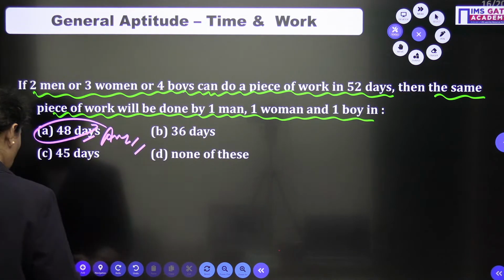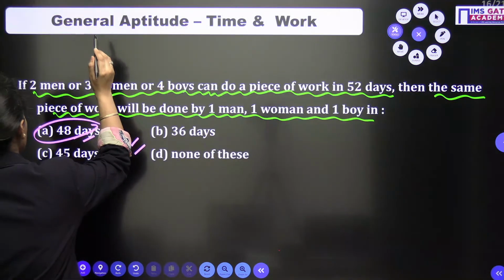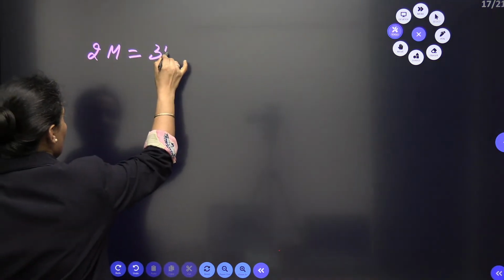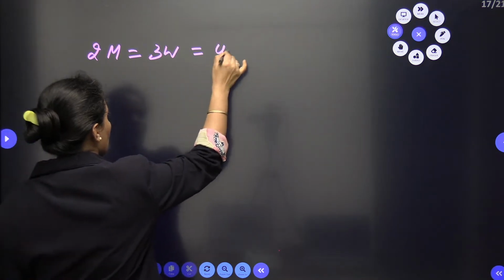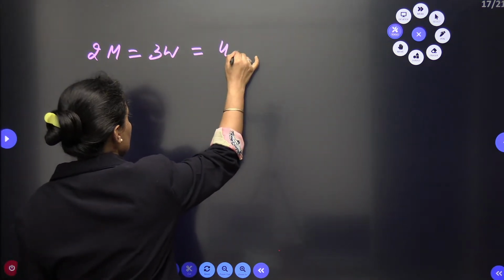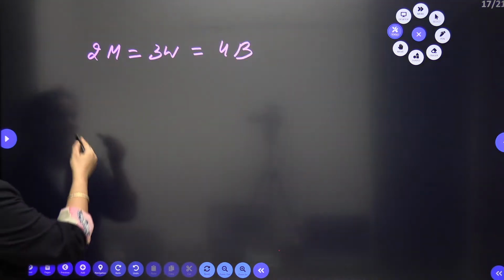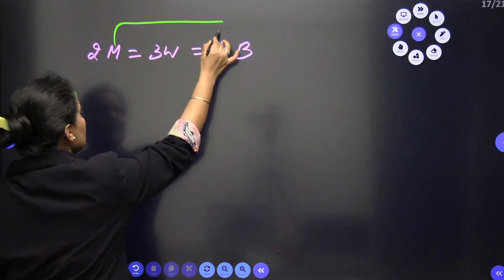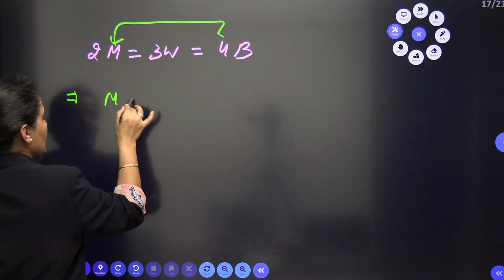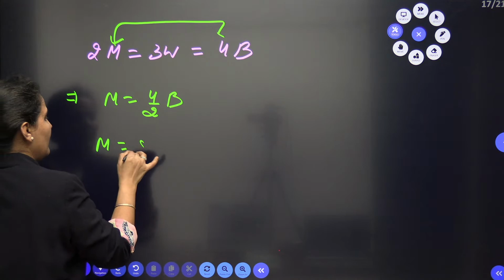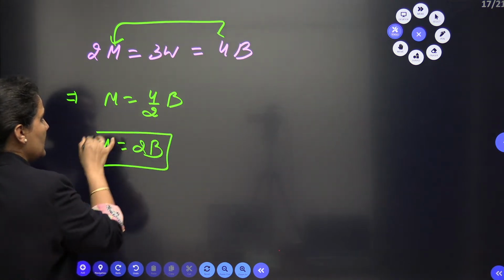Okay, let's check it out here. First of all it is given to us 2 men is equal to 3 women is equal to 4 boys. So the work done by 2 men or 3 women or 4 boys is equal. So I will convert these two into one thing. So it will be 4 by 2 boys. So at the place of M I will use 2 boys, or 2B.